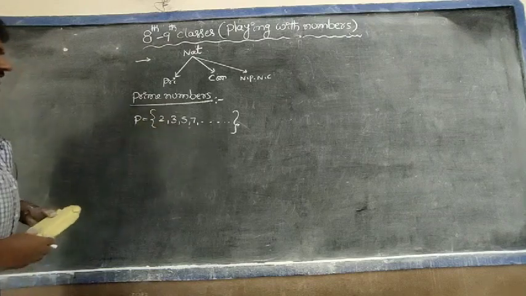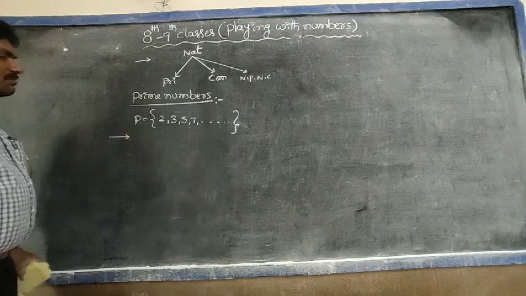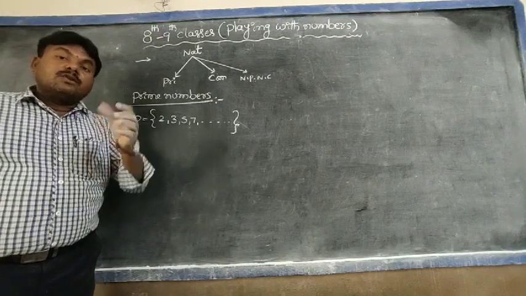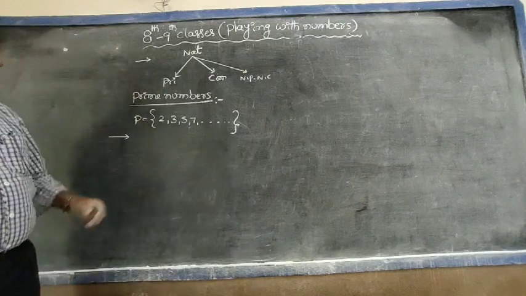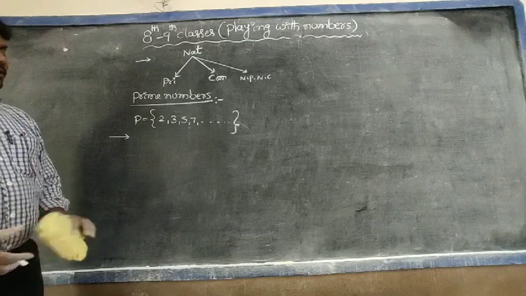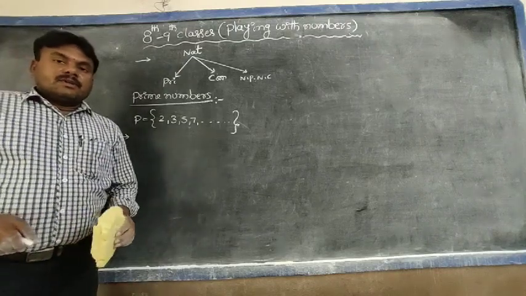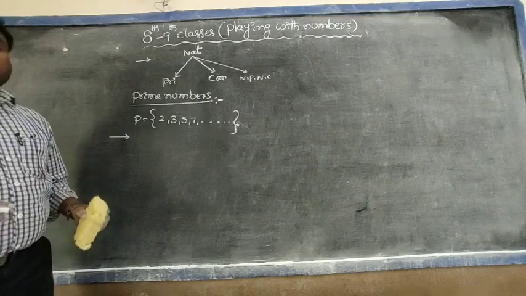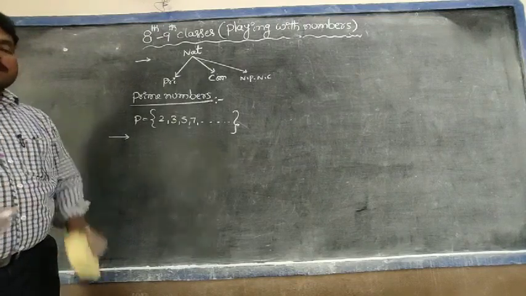Observe students. Do you know how many prime numbers are there between 1 to 100? Yes, there are 25 prime numbers. So by using Eratosthenes method, we find them easily. Yes, we memorize that prime numbers between 1 to 100 is 25. How is it? Observe, one shortcut method is there.